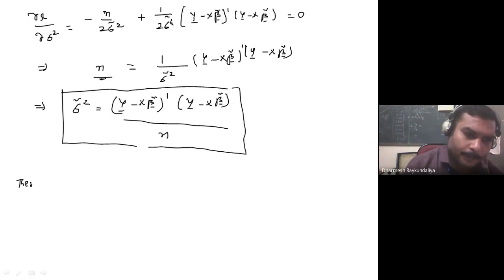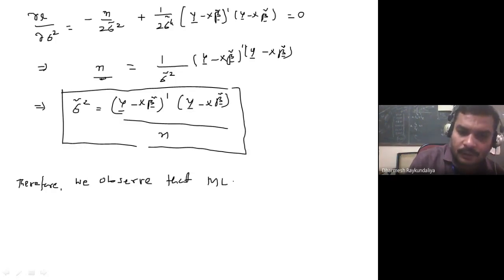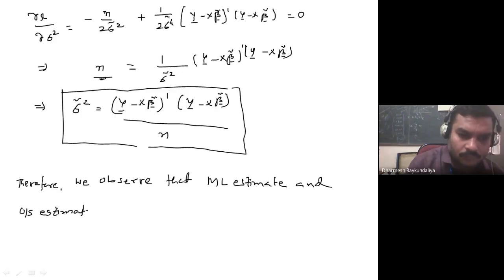Therefore, we observe that ML estimate and OLS estimate of beta are unique.